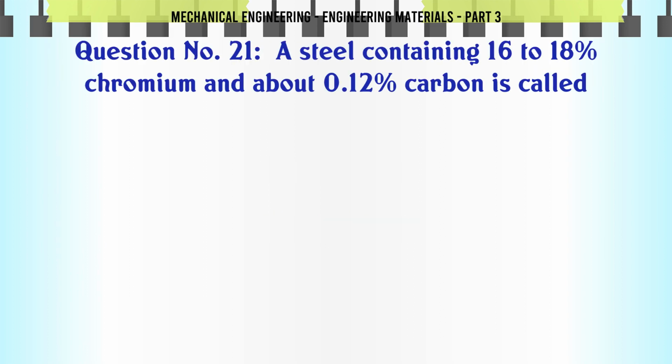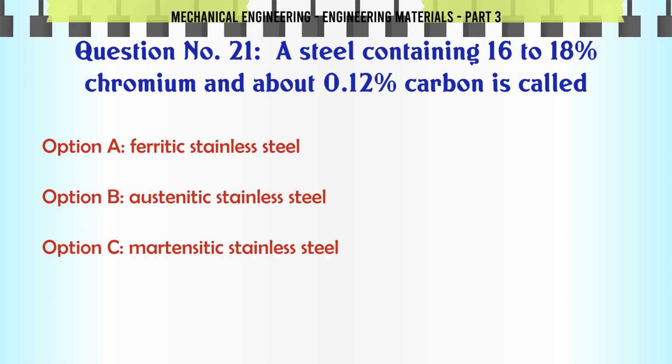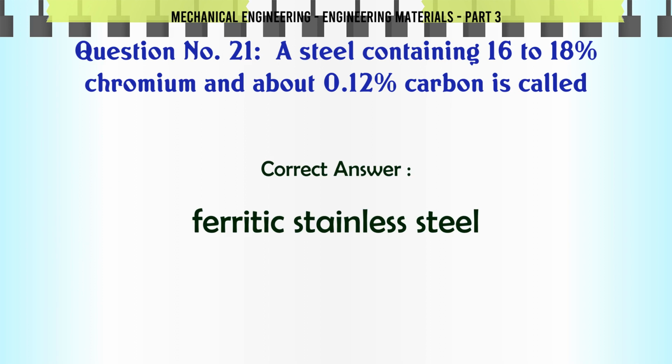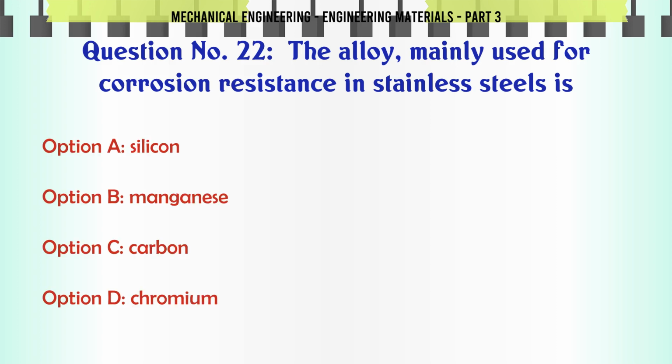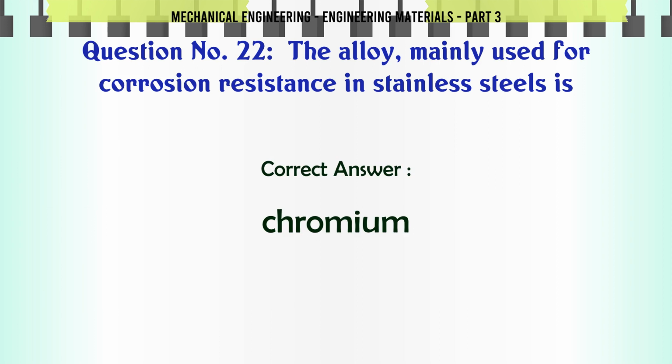A steel containing 16 to 18 percent chromium and about 0.12 percent carbon is called: A. Ferritic stainless steel, B. Austenitic stainless steel, C. Martensitic stainless steel, D. Nickel steel. The correct answer is ferritic stainless steel. The alloy mainly used for corrosion resistance in stainless steels is: A. Silicon, B. Manganese, C. Carbon, D. Chromium. The correct answer is chromium.